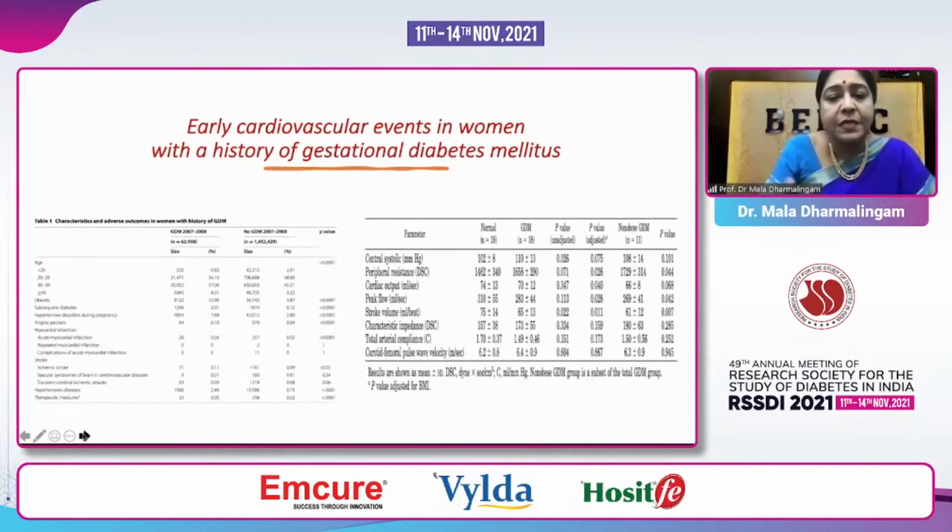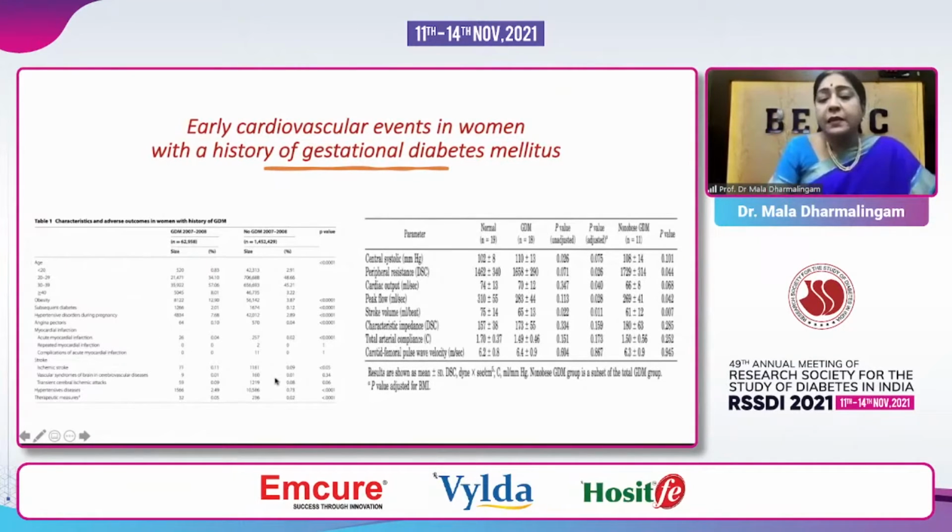Another study was done. This is the same study looking at significance, and it is a very busy slide, so I will just tell you what was significant in all of them: hypertension, angina, and myocardial infarction, both acute and repeated, when they studied over a period of 7 years.